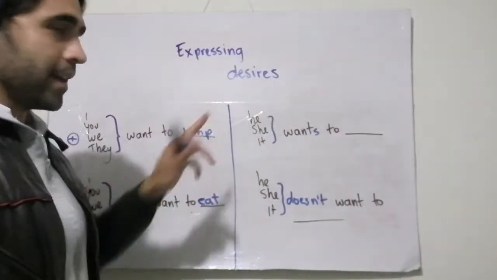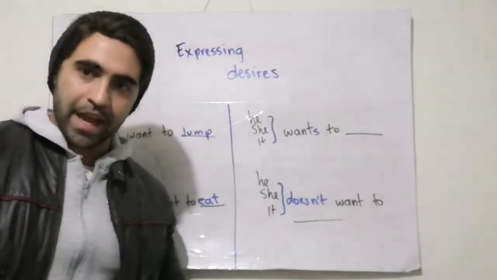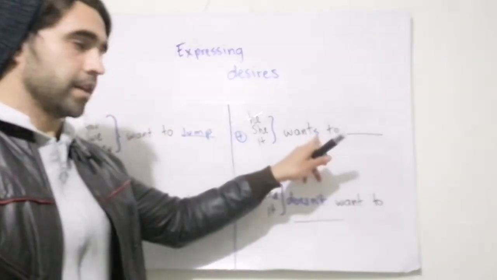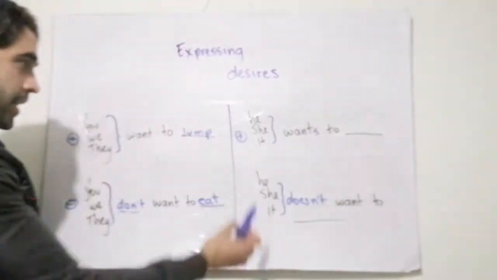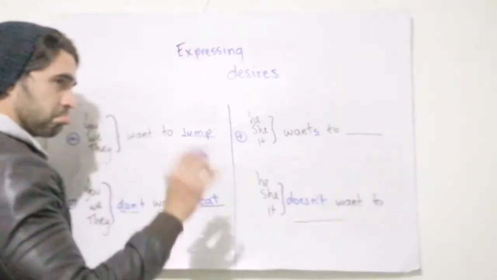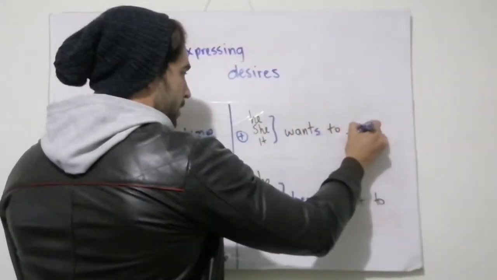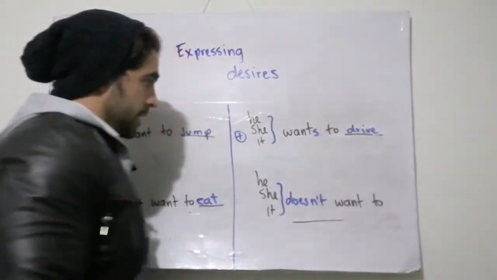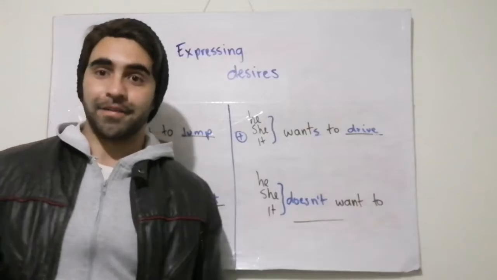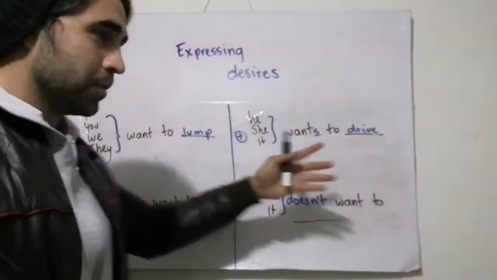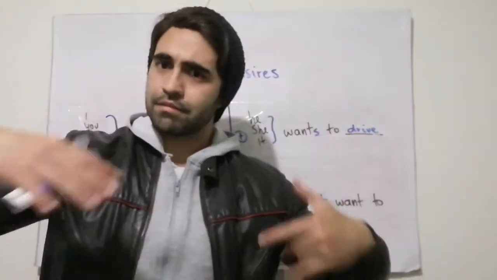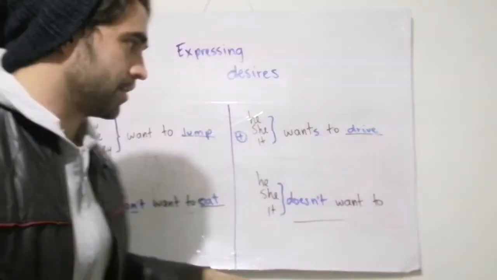Now, here is basically the same, but the difference is that in the positive form, it's necessary to use an S. So I say, he, she, and it wants to, I don't know, let's write drive. He wants to drive a sports car. That's an example. She wants to drive a beautiful car. There are many different examples that you can write.